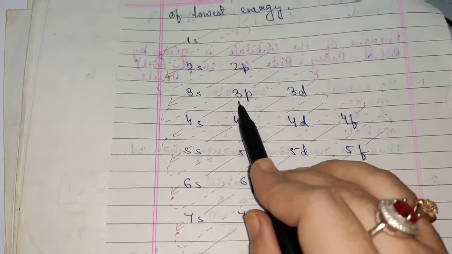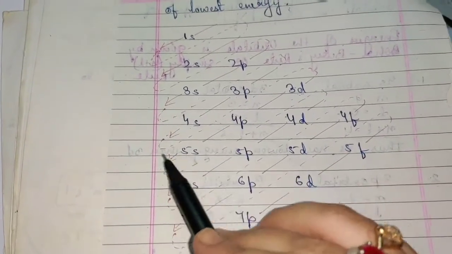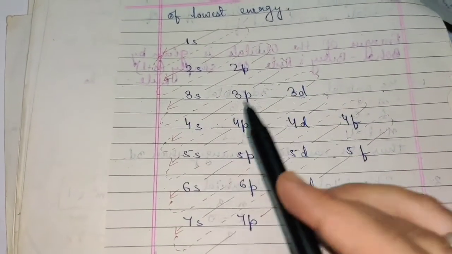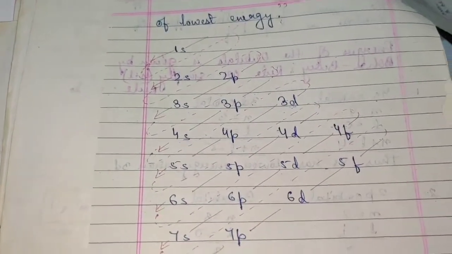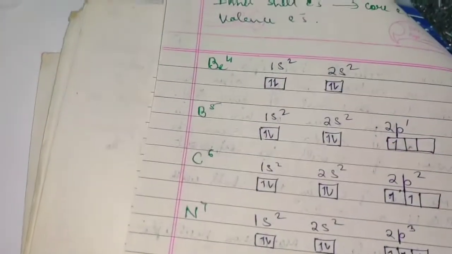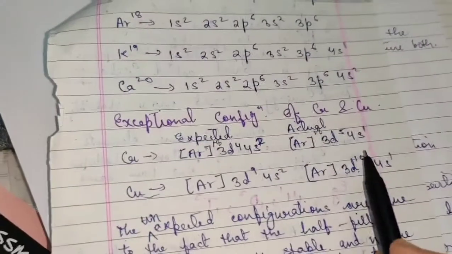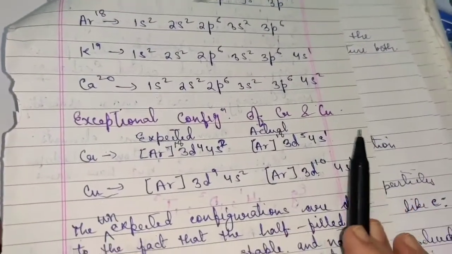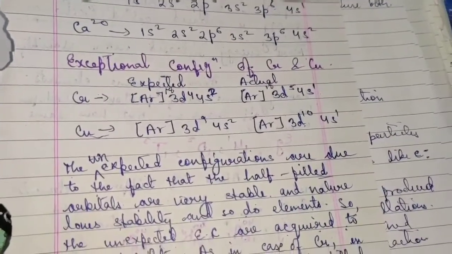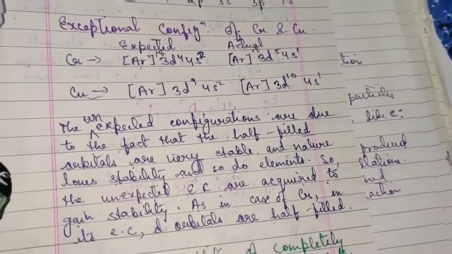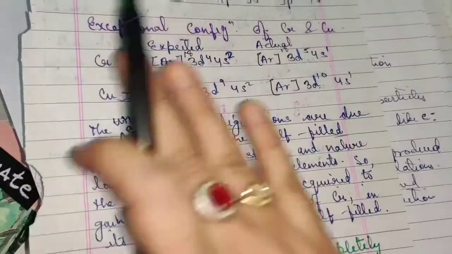But you can follow the energy diagram as mentioned here to write the electronic configuration. Don't get confused with what I have written here, because when you write, children, you can follow simply Aufbau's principle, mentioning 4s before 3d. When you are thorough with this electronic configuration concept, you can also use different patterns of writing.